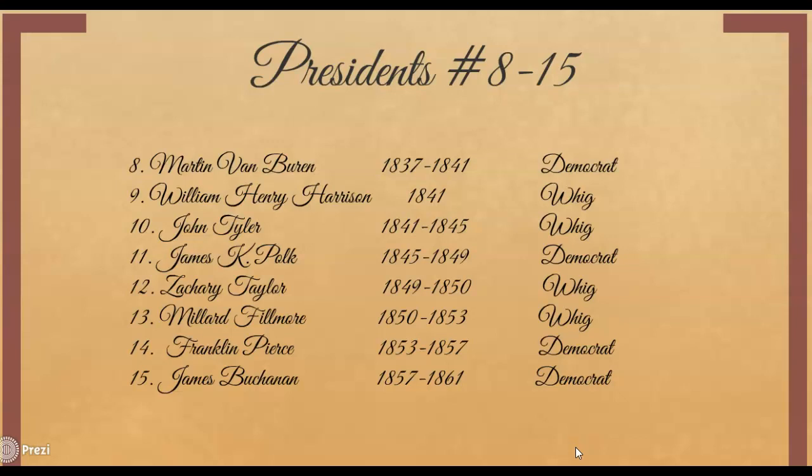Then you have number 14, Franklin Pierce, 1853 to 1857, and he is a Democrat. Followed up by number 15, James Buchanan. He is president from 1857 to 1861.